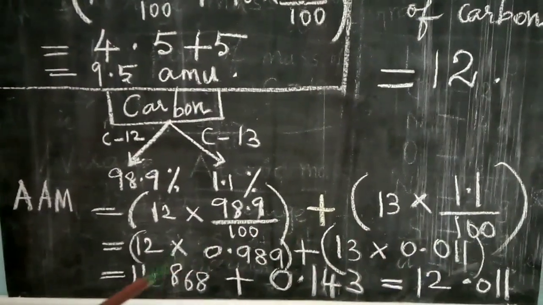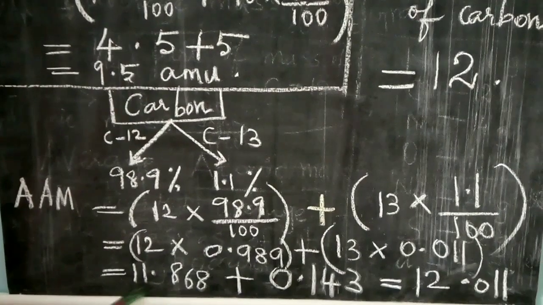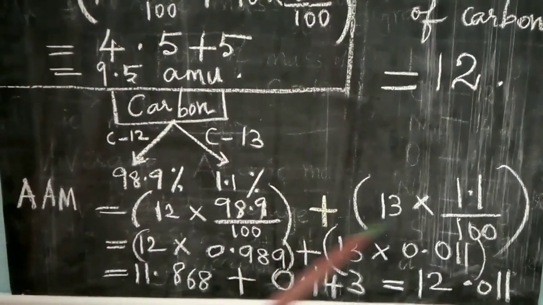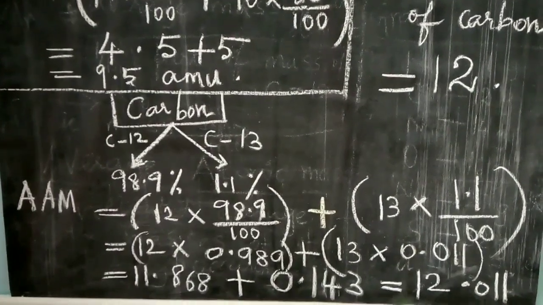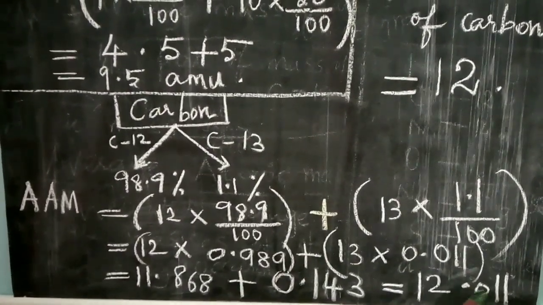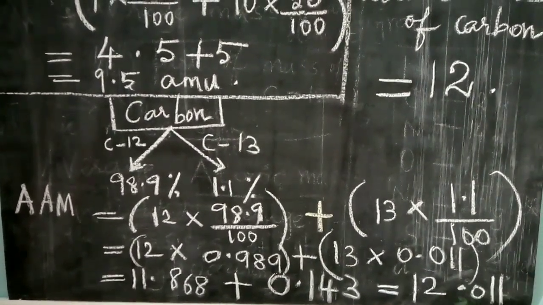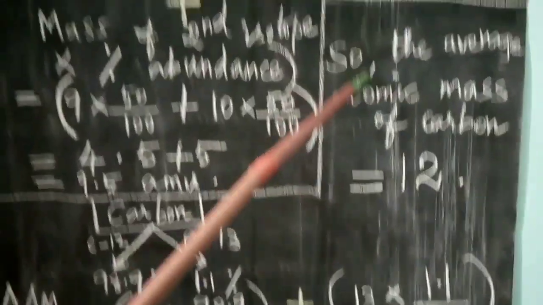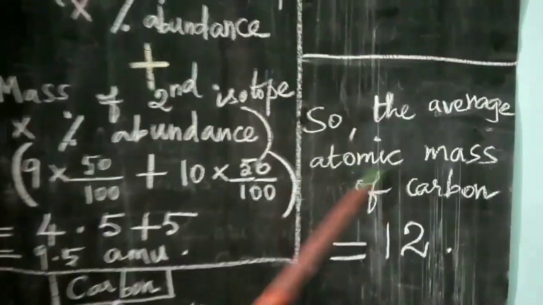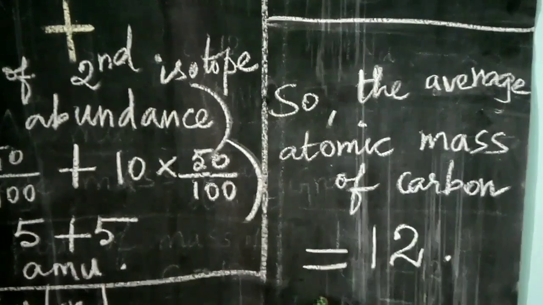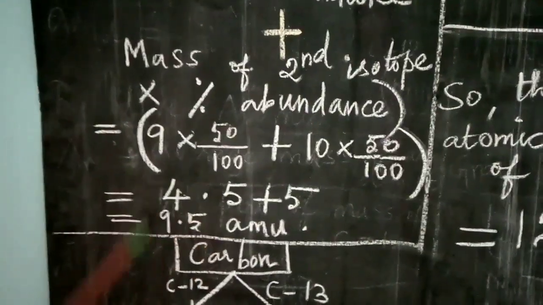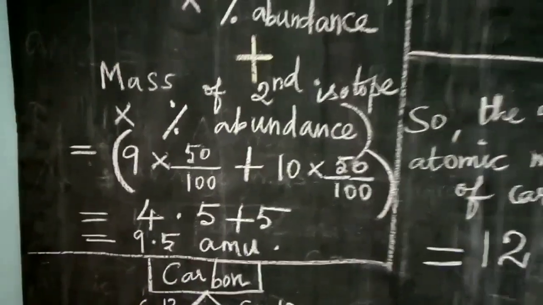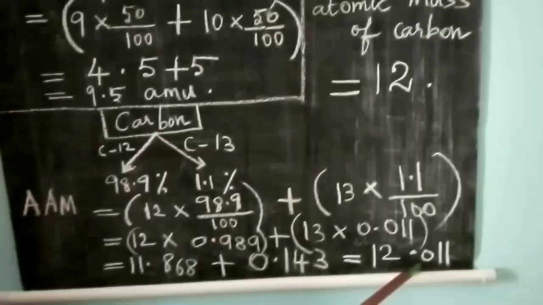You multiply and divide it, and you get 11.868 plus 0.143, that is equal to 12.011 atomic mass unit. So you have to round it, and the average atomic mass of carbon is equal to 12. Here, above 0.5 means you round it up as 10. Here, this is less than 0.5, so you have to round it as 12.